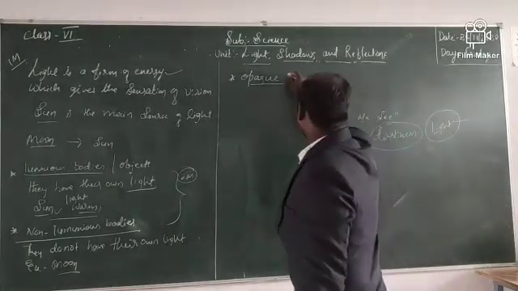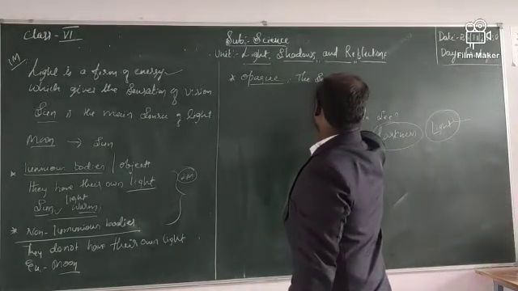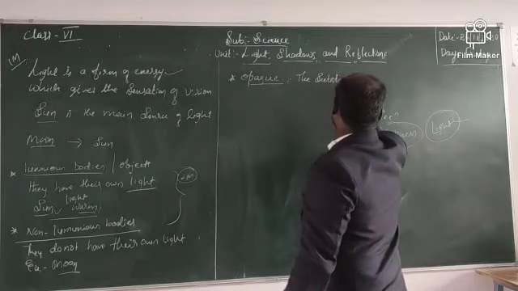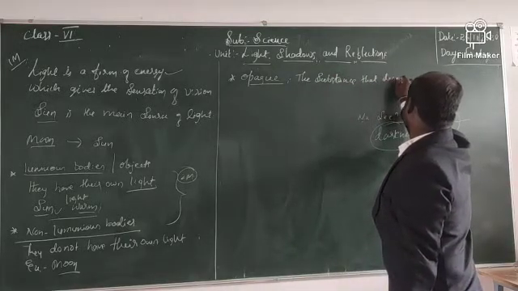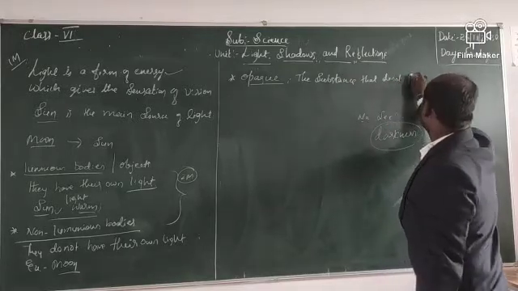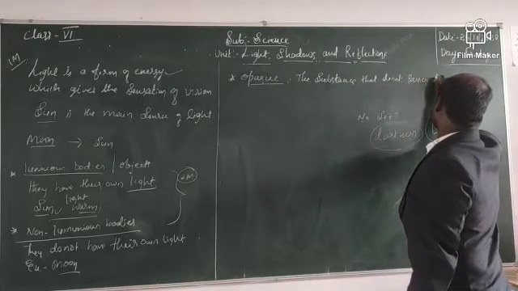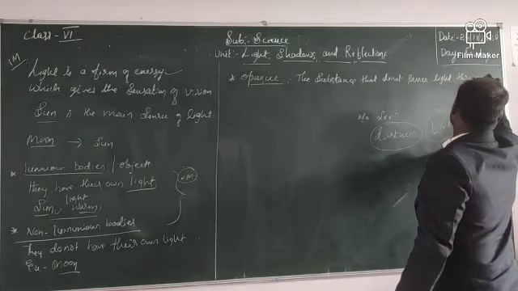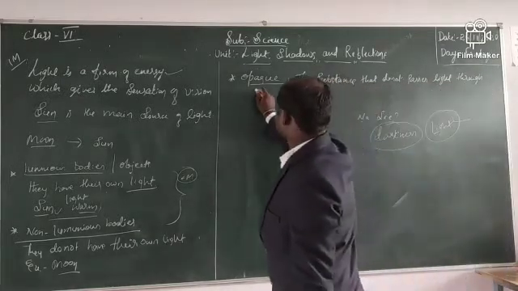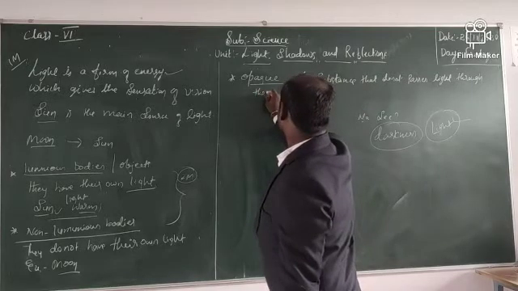Opaque means the substances that do not pass light through them.